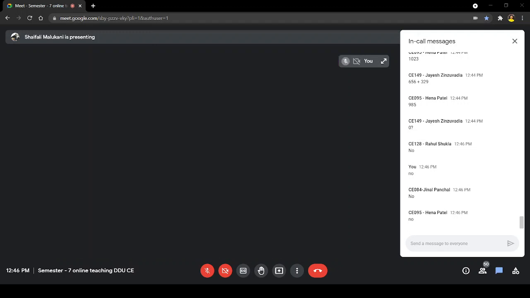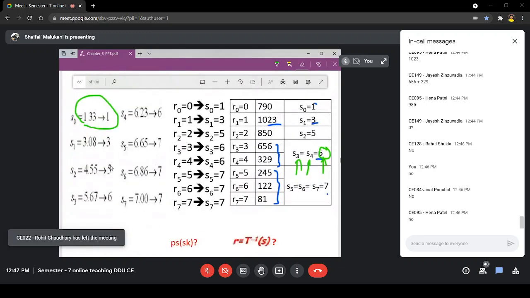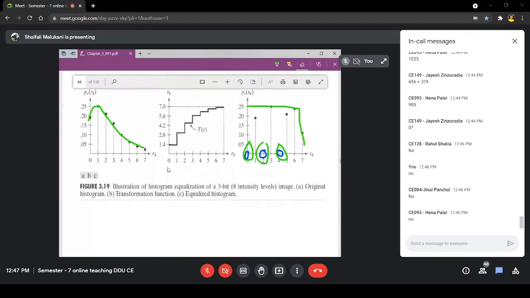Okay. So what we have done is, if 0 was there, it is replaced with 1.33. 1 was there, that was replaced with 3.08, and then they have just given a step representation. They want to show that this is an increasing function. So if it was 1, it is 3.082, then whatever the value, 5 point something, 4.55. So it was 2, then it is 4.55 here. In the step representation, you can easily see it is an increasing function.